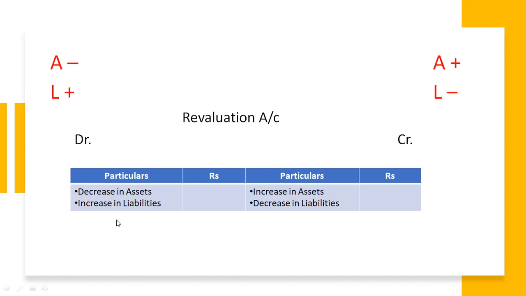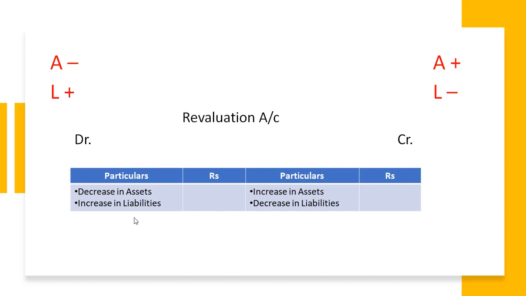Now we already know that this revaluation account is a nominal account by nature. So if the total of the credit side is more than the debit side, then the balance should appear on the debit side. At that point of time, it is the profit on revaluation.